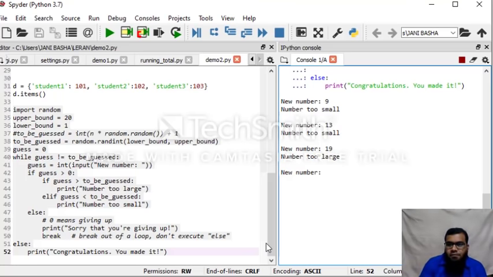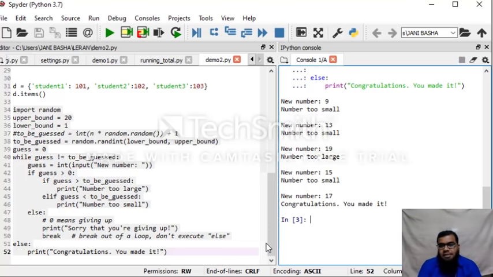Obviously it is in between 13 and 19. So I need to give a number which is in between 13 and 19. I am giving 15. It is saying again that it is too small. So the conclusion is that the number is in between 15 and 19. So I'll try to give 17 now.